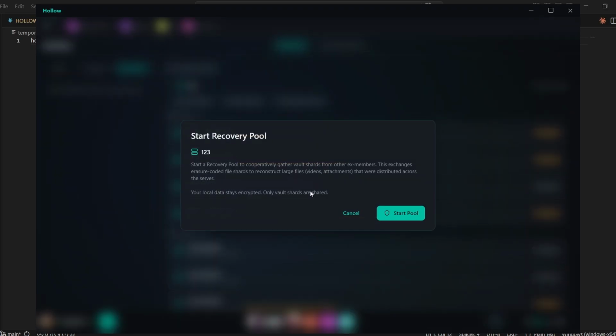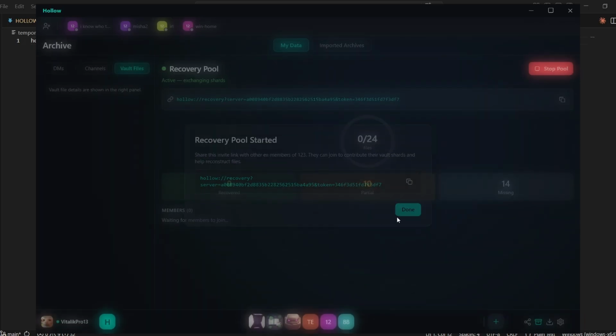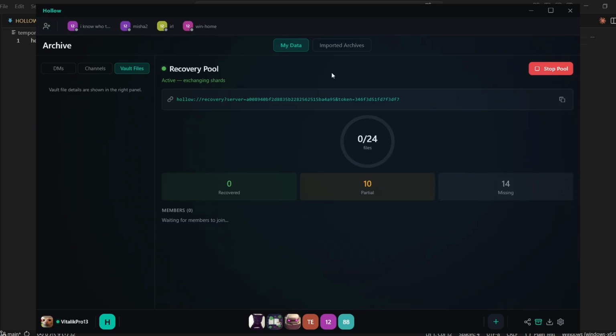Imagine a scenario where a malicious owner of a server was sending lots of bad stuff inside, like files that aren't images or text messages, maybe malware or videos, and then completely shut it down. If someone were an ex-member of such a server, you can help each other get those files and have all the proof about it. Start an operation, contact everybody, share the link and combine all the shards so that all of you can get the data. Simple and efficient. But still, most of everything should be covered by messages and images, so it's optional.